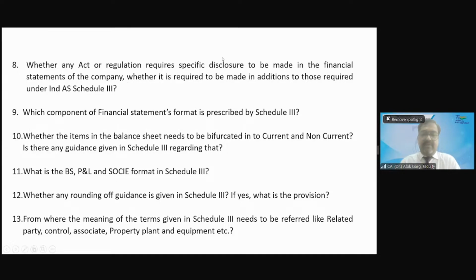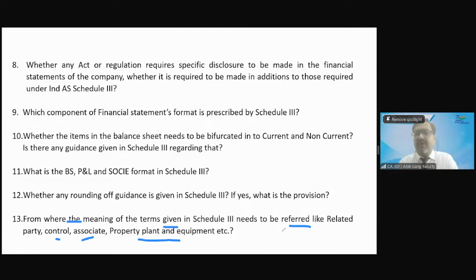Very good. Now, last question, number 13, last of this slide. From where should the meaning of the terms given in Schedule 3 be referred, like related party, control, associate, PPE, property, plant and equipment, intangible asset, etc.? When you go to Schedule 3, you will see the balance sheet format.